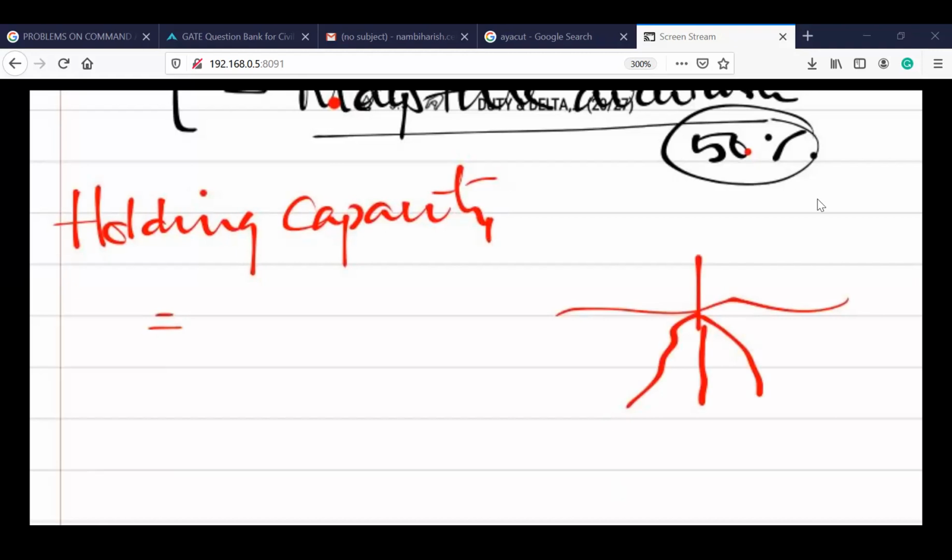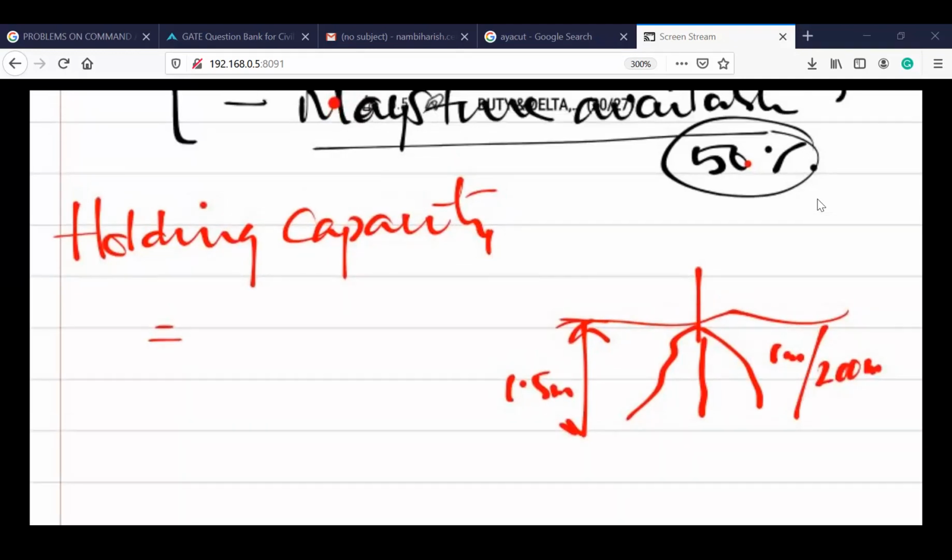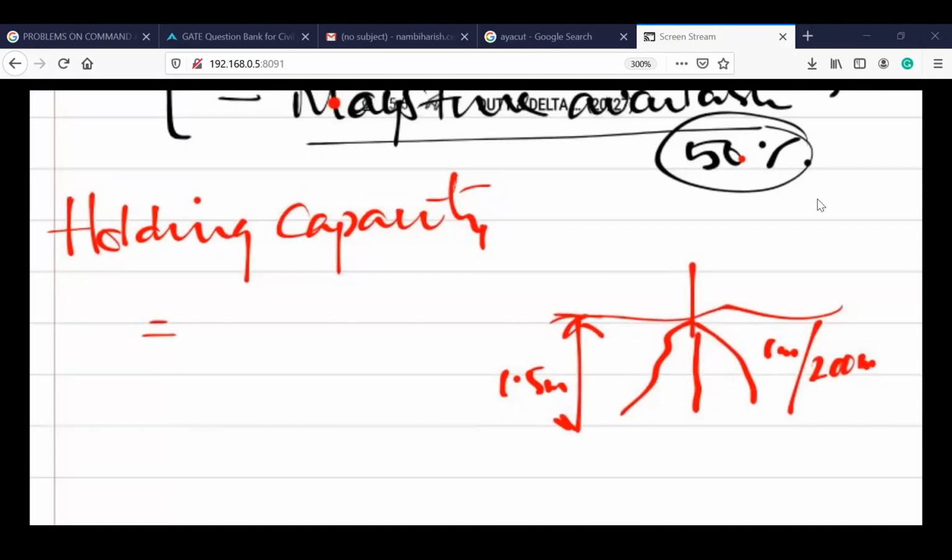So the root zone depth is 1.5 meter. For every 1 meter, the soil can store 200 mm of moisture, and the complete root depth is 1.5 meter. That means how much moisture will be stored for 1.5 meter, you have to calculate in terms of volume. Remember this: it can store 200 mm per meter into 1.5 meter.